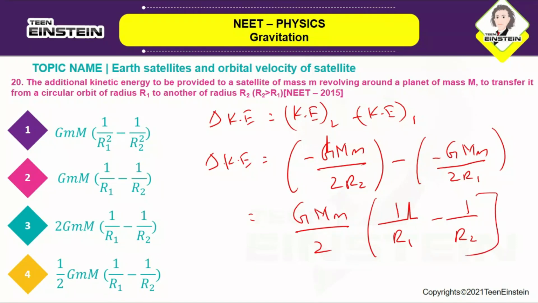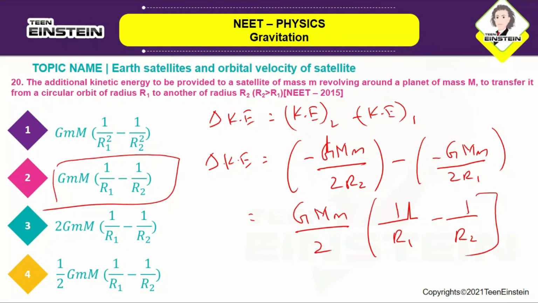It's also a mere substitution of the formula. You are going to take the difference of the kinetic energy final and the kinetic energy initial. So the final is GMm by 2r2 and initial is GMm by 2r1, because they have given the radius of the circular orbit as r1 and another radius as r2. You're going to substitute and take the common terms outside. So the correct answer is option number 2, GMm by 2 into 1 by r1 minus 1 by